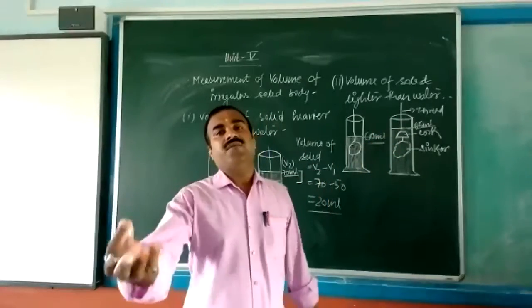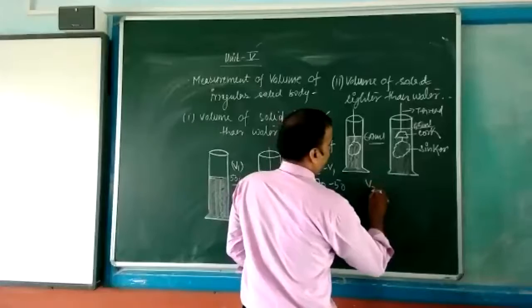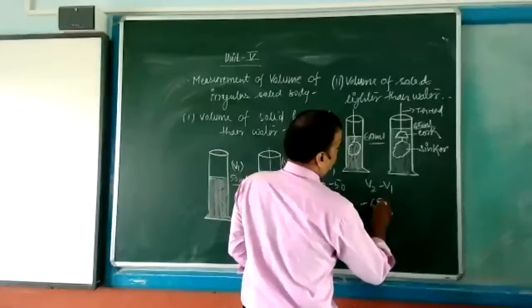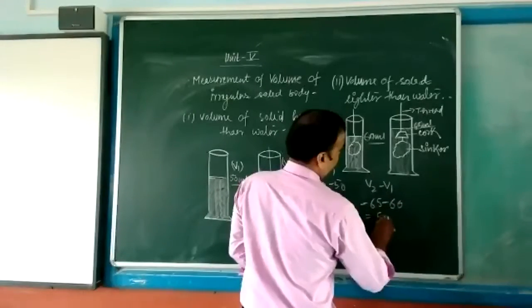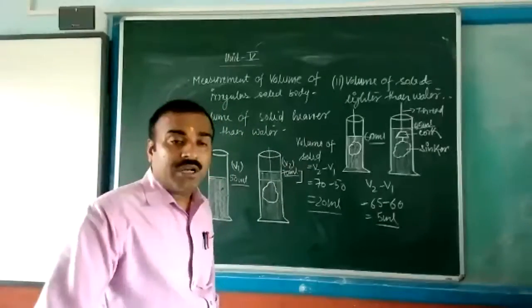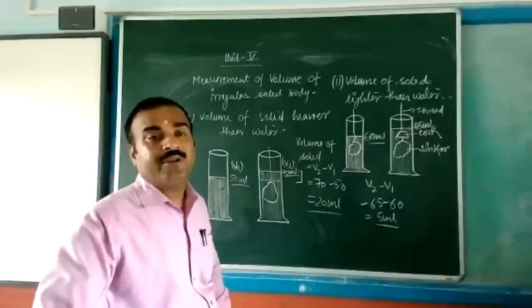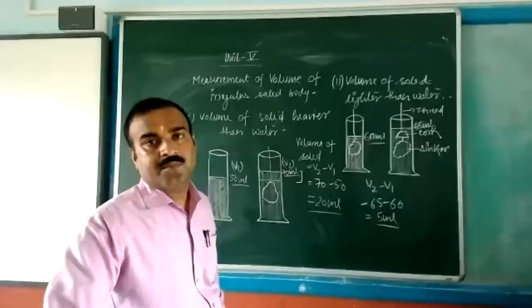Do it minus, 5 ml will be V2 minus V1, so that is 65 minus 60, 5 ml. This will be the volume of the given cork that is lighter than the water.